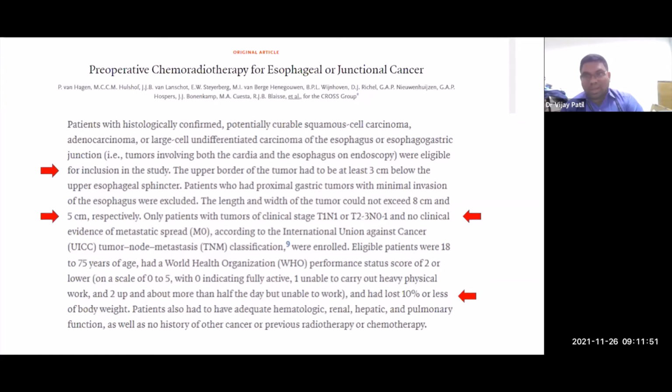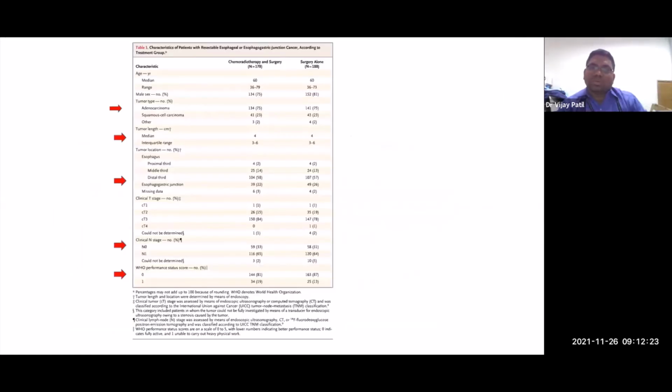This is important when you realize that these were super fit kind of patients taken in the CROSS study. If the patient had greater than 10% weight loss, again, they were not included. If you see the RTOG study of CTRT, 80% of the patients wouldn't fit these criteria, because many had weight loss greater than 10%, and quite a few had sizes more than 8 centimeters also. So in traditional studies, nearly 50 to 60% of patients would get excluded when you look at the way CROSS views the patients. Most of the patients were adenocarcinoma.